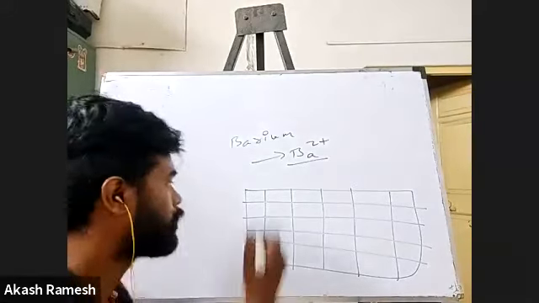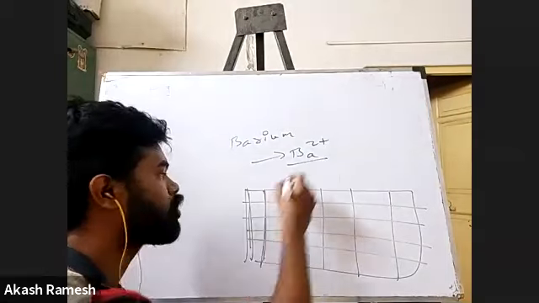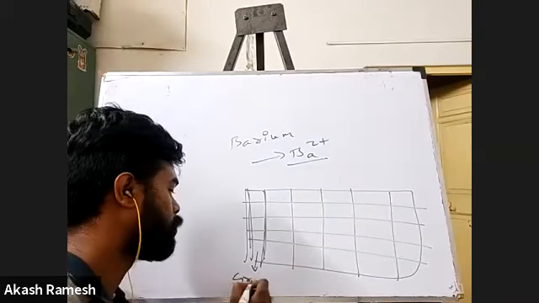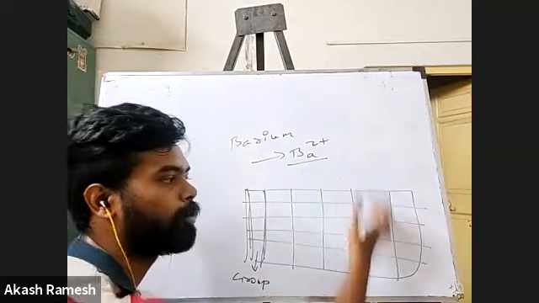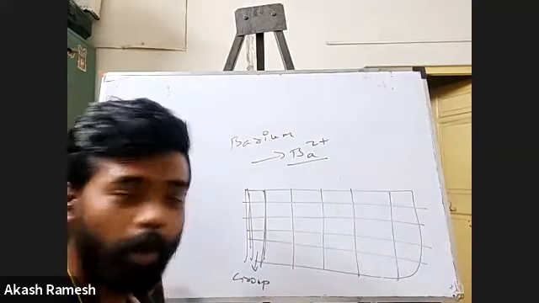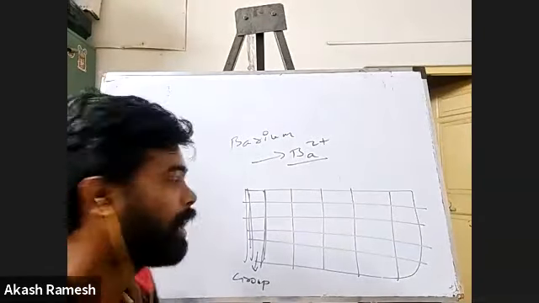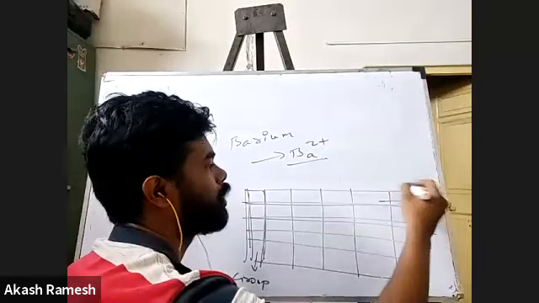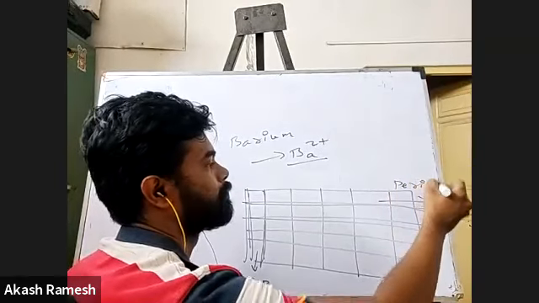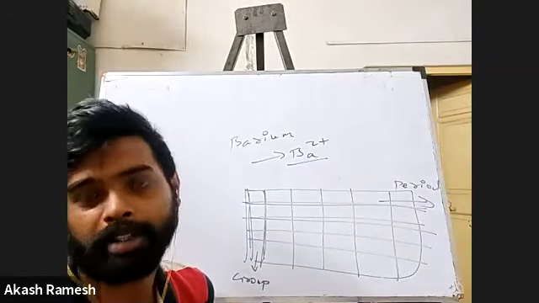Each vertical column is what is called a group. This is one group, this is second group, third group, fourth group, fifth group. So the vertical columns are called groups, and the horizontal rows are called periods. We'll speak more about this when we go for the periodic table, but for now, just for your understanding.